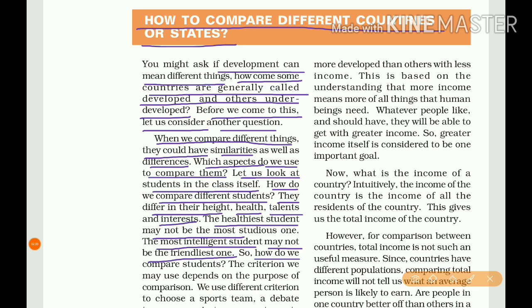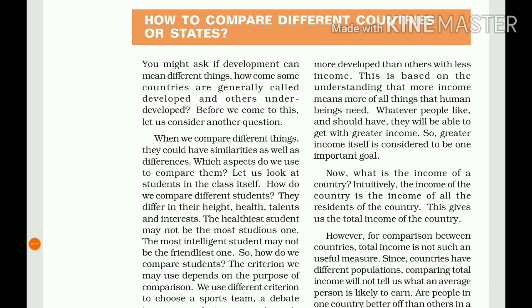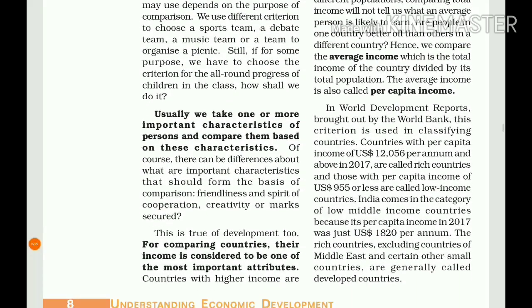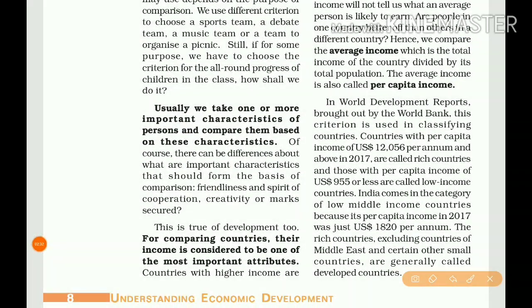So, how do we compare students? The criterion we may use depends on the purpose of the comparison. We use different criteria to choose a sports team. Different students have different skills. So, in what way do we compare the students? Certain criteria are there, and according to that we choose the students, for example, to choose a sports team, a debate team, a music team or a team to organize a picnic.